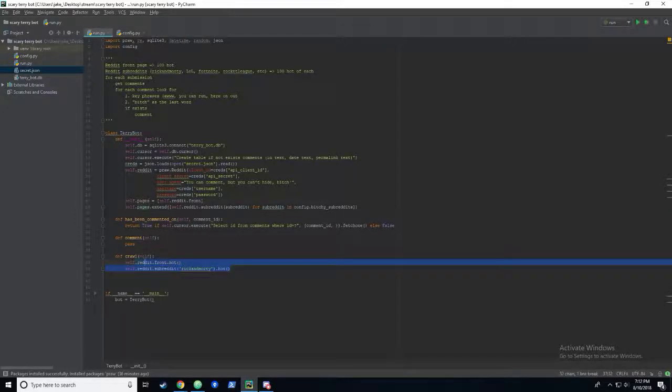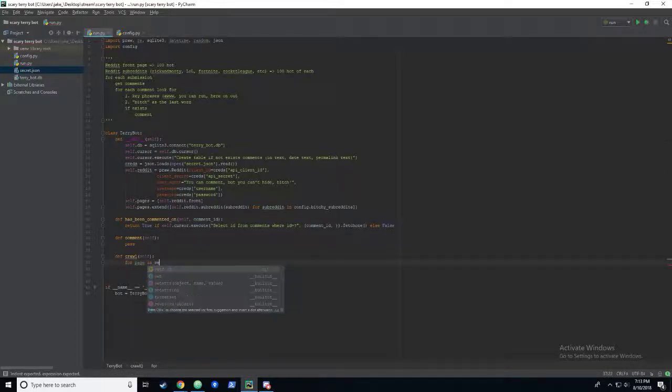So we can remove that then, and yeah, okay, let's just get started with that. So we'll say for page in self.pages. For the first one, it's going to grab self.reddit.front, right? And we want to get the submissions from that. We might as well just print it just for optics.